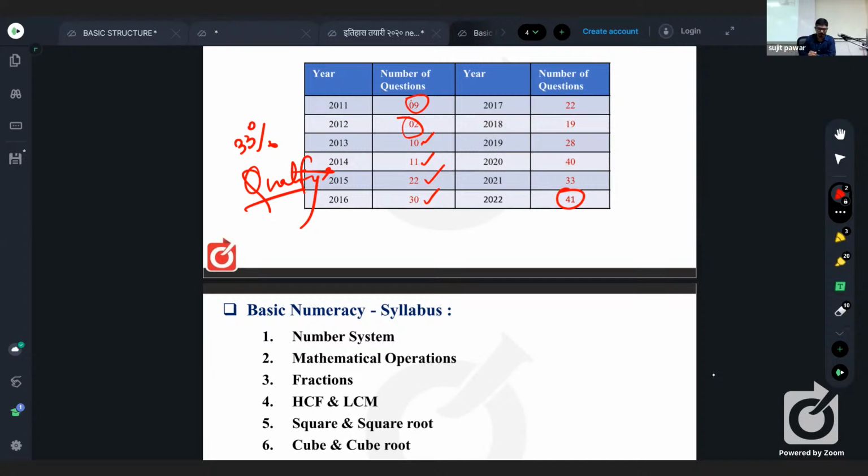Is it clear to all of you? Number of correctly answered questions into 6, number of wrong answered questions into 3. So 6 into correctly answered questions, minus 3 into wrong answered questions, is equal to 474.